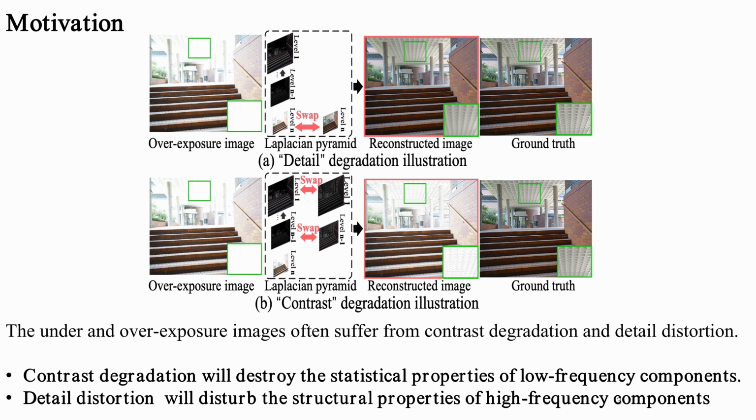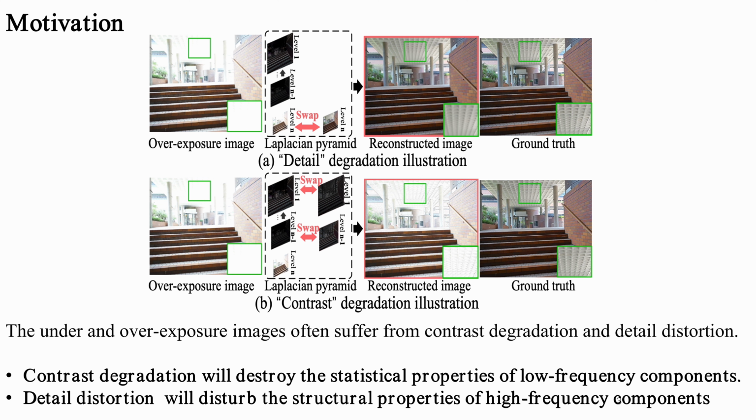As shown in the figure, we use the image Laplacian pyramid to decompose the overexposed image and the normally exposed image to low and high frequencies. Then, we substitute the low and high frequencies of the normally exposed images into the overexposed images, respectively. As you can see, by replacing level n, the low-frequency part, with the overexposed image, the resulting image still has the detail distortion problem. Similarly, when the other levels, the high-frequency parts, are replaced with the overexposed images, there is still the contrast degradation problem in the generated images.